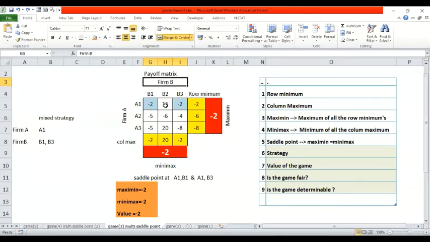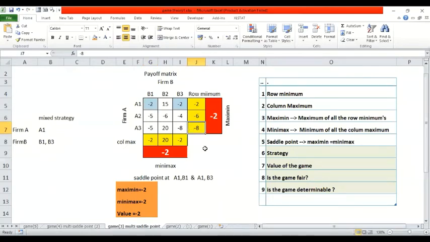Yes, this is game theory, which made us understand what is the strategy of A versus B. There are cheating strategies. There is something called the blue ocean strategy and something called the red ocean strategy. These all will come, and then we identify these numbers. So these are not simply numbers. These are numbers which tell a lot of things between the two competitors. Is that okay? That's why I should go for one or two questions: is the game fair, and is the game determinable? Any other questions, please?